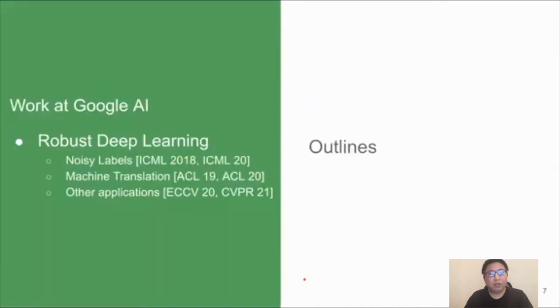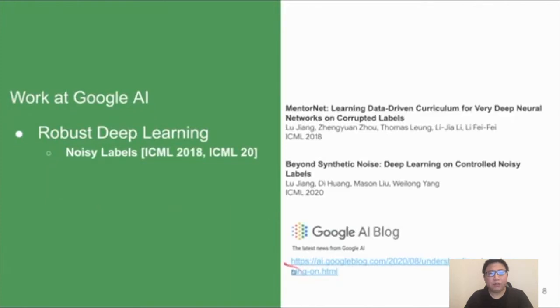In today's talk, we're going to cover three topics. First, how we can deal with noisy labels in the training data, including its methodology. Second, we're going to look at the key application in machine translation. And then we're going to look at some other applications in the computer vision field. So first of all, let's look at some methods dealing with noisy labels. This is based on two papers we published recently.